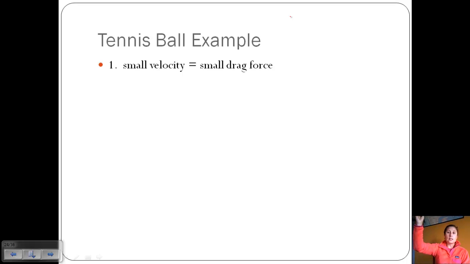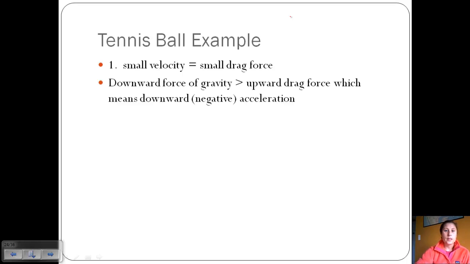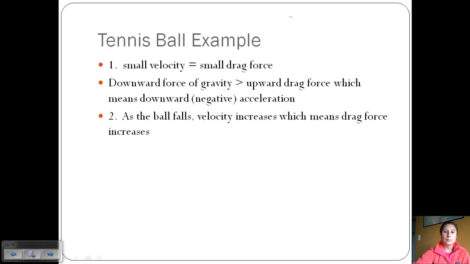So if I have a tennis ball and I drop it, it's got a small velocity because it has a small drag force. It's a pretty compact object. It's relatively smooth. Not a lot of factors that are going to affect the drag force. So it's falling downward, so that tells us that the downward force of gravity is greater than the upward drag force. Because remember, drag force acts in the direction opposite of motion. And so because the downward force of gravity is greater, this means it's accelerating in the downward direction.